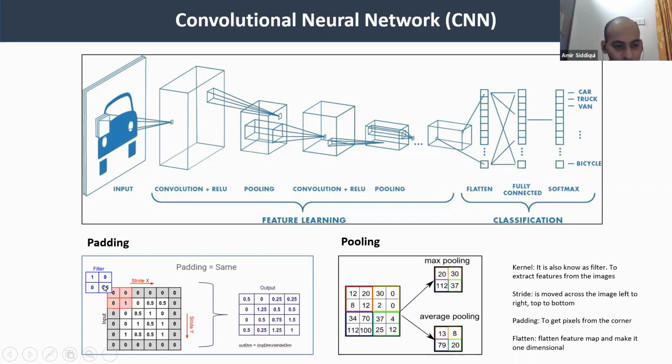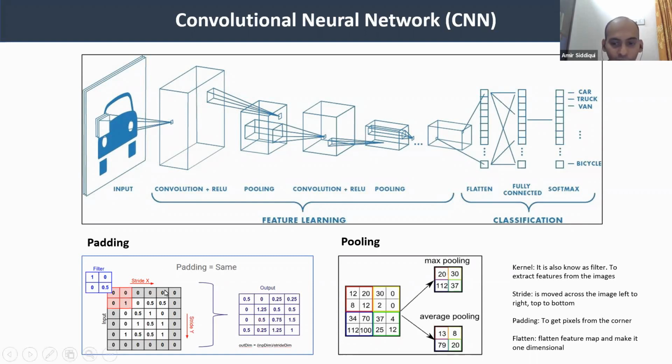But what happens, this filter will move over this 0 more than once, because first it will be in this block where we will have these 4 numbers. Then we will move this filter to the next block where we will get this 0 again. Then we will move it to here and so on. But the numbers that are on the left or on the right side and the bottom side, they get only one chance to come in this filter. And that's where we apply this padding.